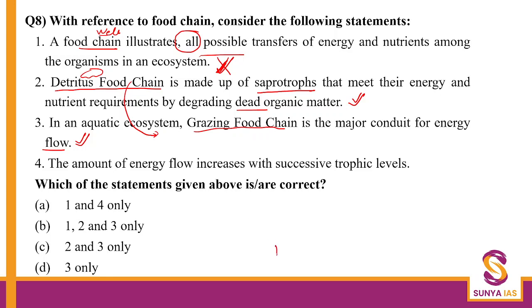No, we understood the 10% law. As and when we move from one trophic level to the other, there only 10% of the energy is transmitted. Okay, so you lose 90% of the energy in metabolic activities and respiration. Okay, so again, statement number 4 will get wrong. Question is asking you what is correct. 4 cannot be in the answer. 3 was also correct and 2 was also correct. So answer will be 2 and 3.